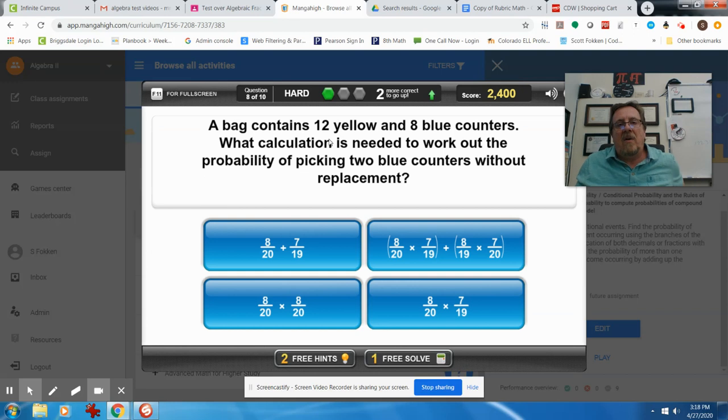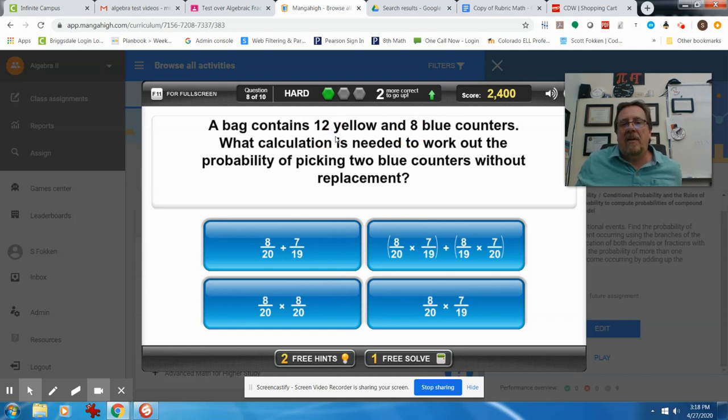A bag contains 12 yellow and 8 blue counters. What calculation is needed to work out the probability of picking 2 blue counters without replacement? Okay, so we're not putting them back in. So that would be if I took 12 and I added 8. 12 plus 8 is 20 total.